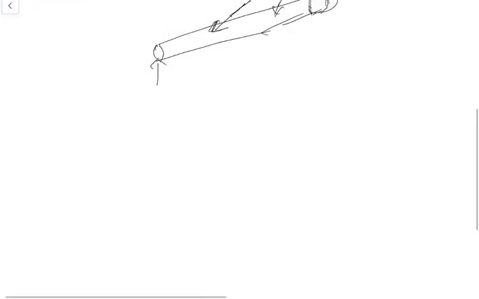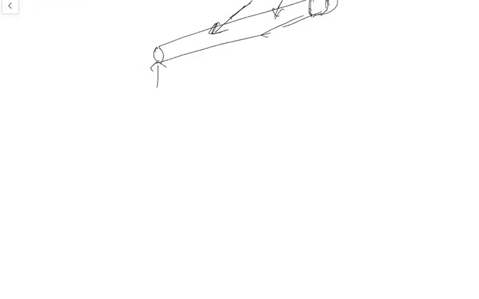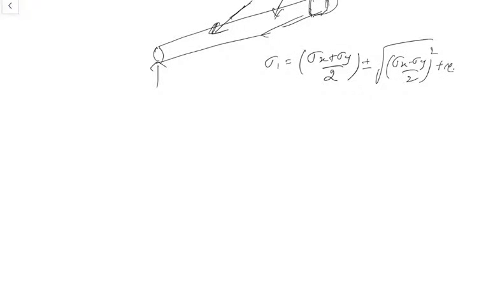For this, I have already given you the deep concept, the principal stresses. In the first lecture, I explained only the concept of Mohr circle. Now let me give the formula of principal stresses from the Mohr circle. Sigma 1 is nothing but (sigma x plus sigma y) divided by 2 plus or minus root of ((sigma x minus sigma y) divided by 2) the whole square plus tau xy square. You got it right?